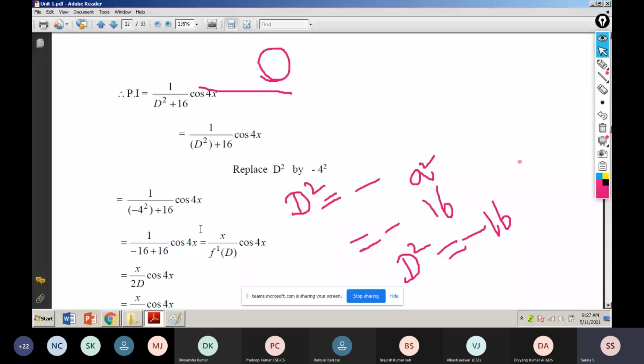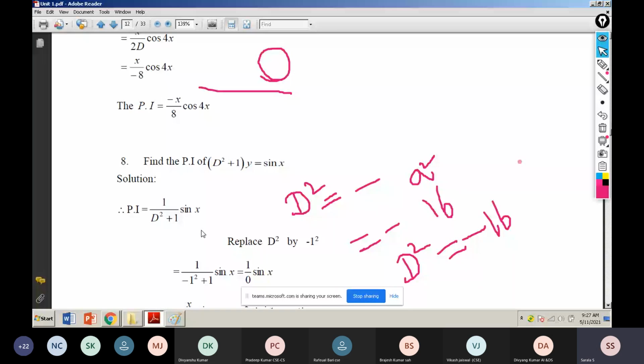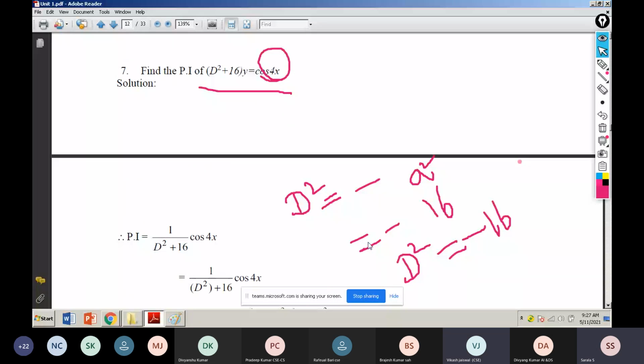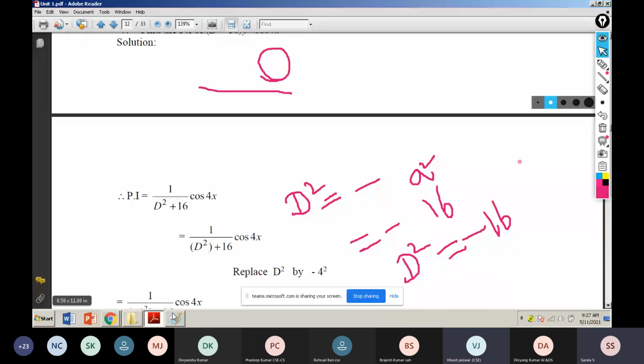What is our formula? These steps need not be written, straightly you write the formula. It is x by 8 sin 4x.